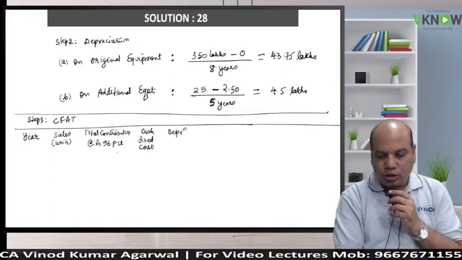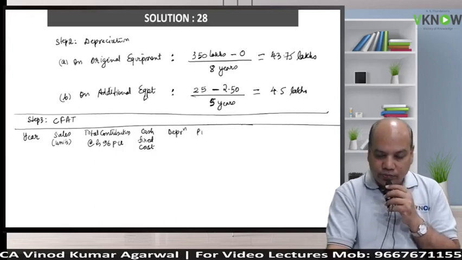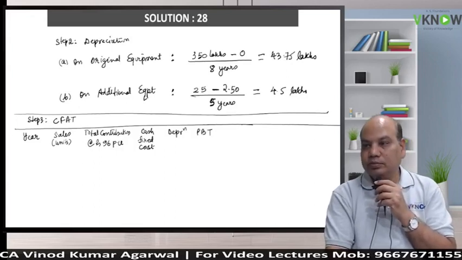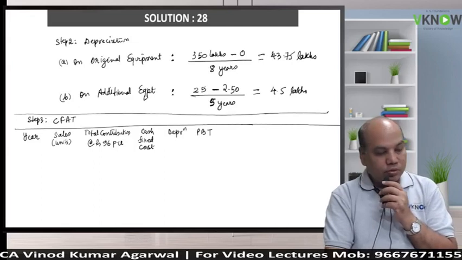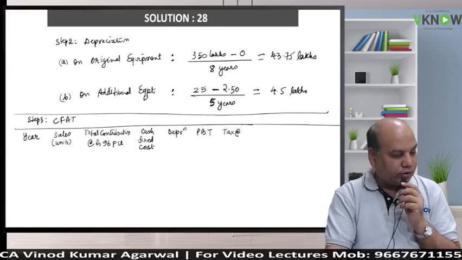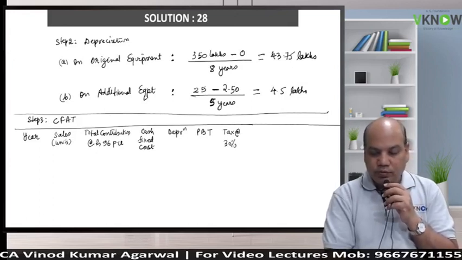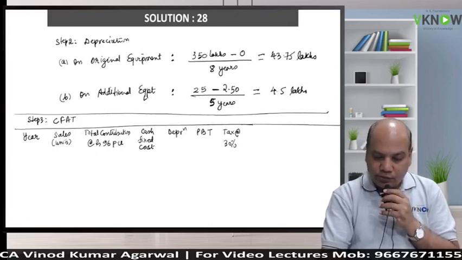Depreciation. So total contribution minus cash fixed cost minus depreciation will give you PBT. Yes or no? And then you pay tax. What is the tax rate in this question? 30%. So tax 30%. And then we'll calculate CFAT.